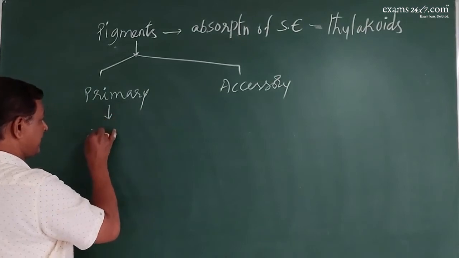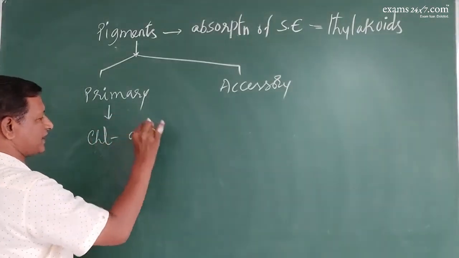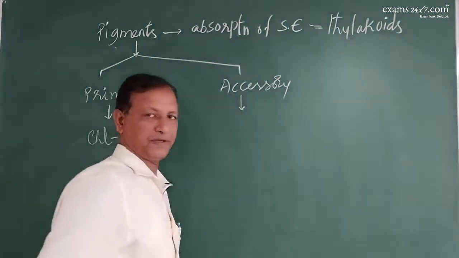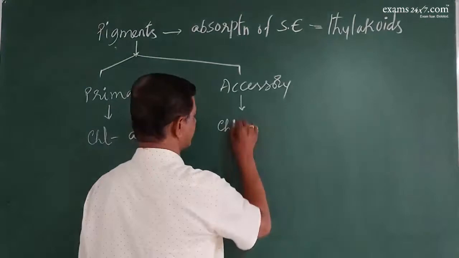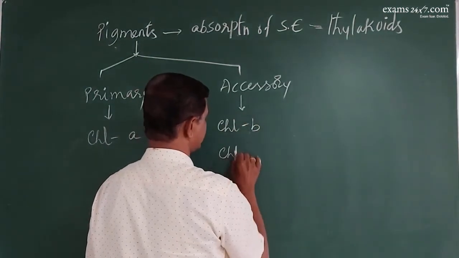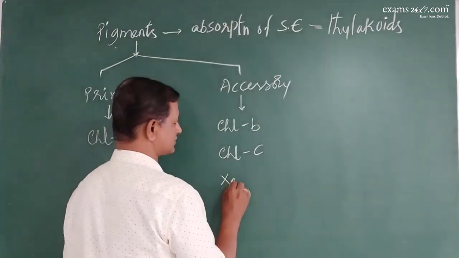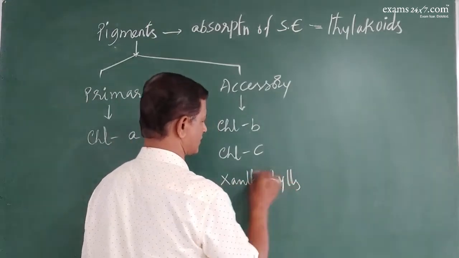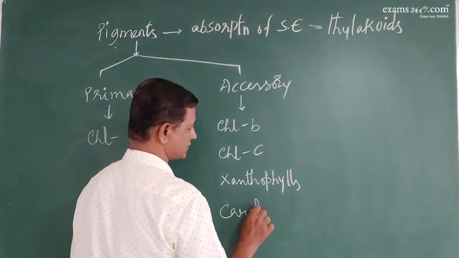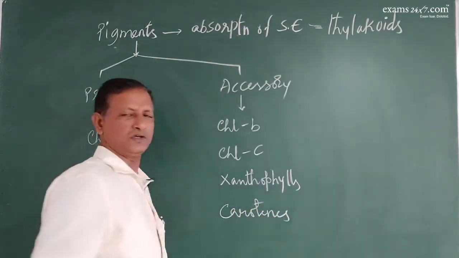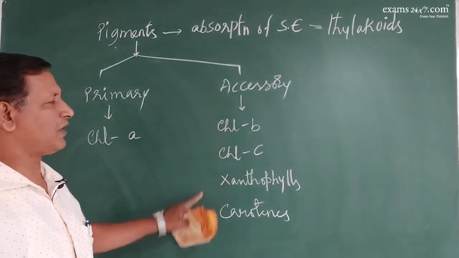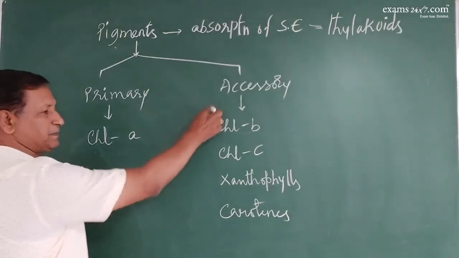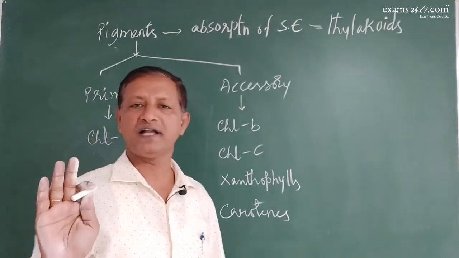So primary pigment will always be chlorophyll A. Rest of the pigments are considered as accessory pigments like chlorophyll B, chlorophyll C, xanthophylls, carotenoids, and etc. Whichever are there, all of them will form accessory pigments. That means these pigments do not have a direct role to play.